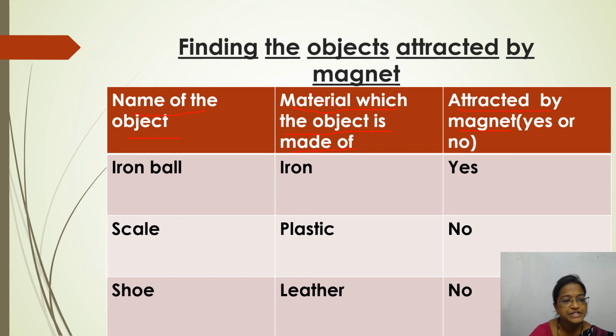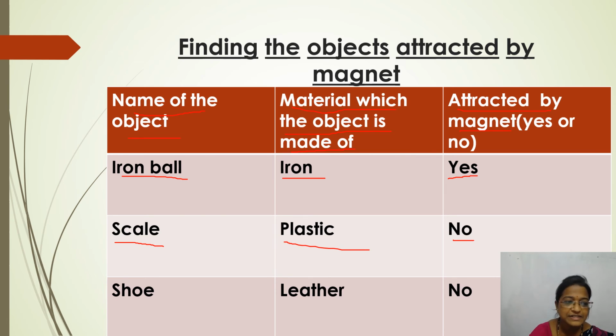First we'll take the object iron ball. Obviously an iron ball is made of iron. Whether iron is attracted to the magnet, you should write yes or no. The answer is yes. Iron is attracted to the magnet. Next is scale. The scale is made of plastic. Is plastic attracted to the magnet? No, plastic is not attracted because it is a non-magnetic material.